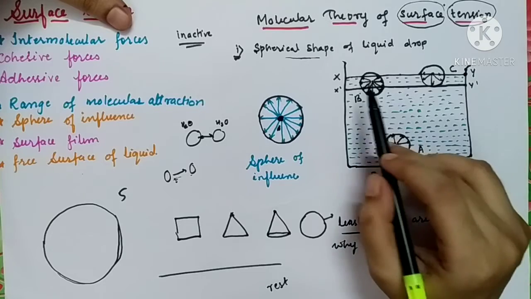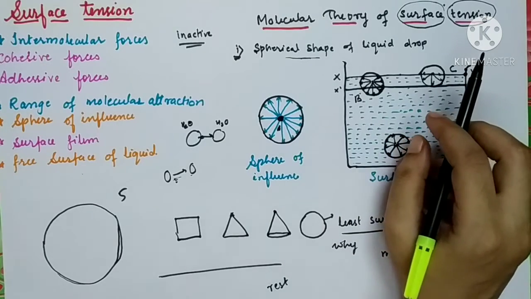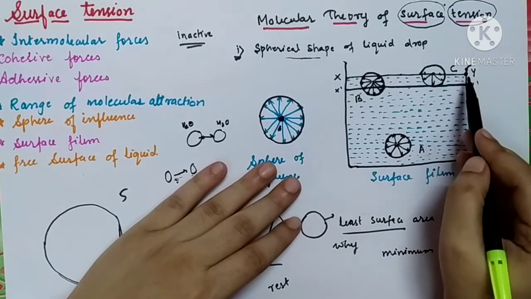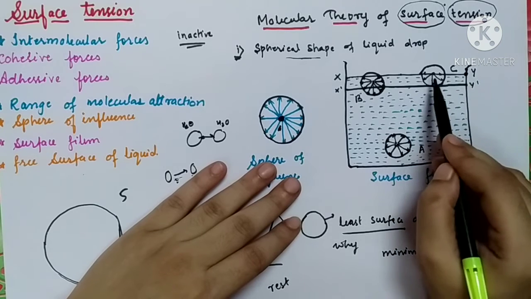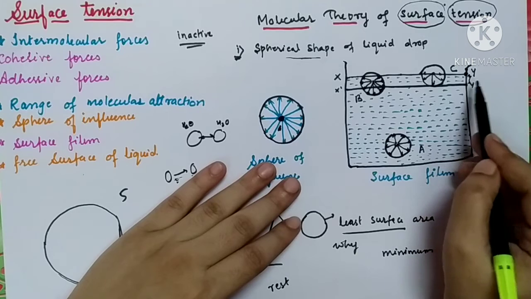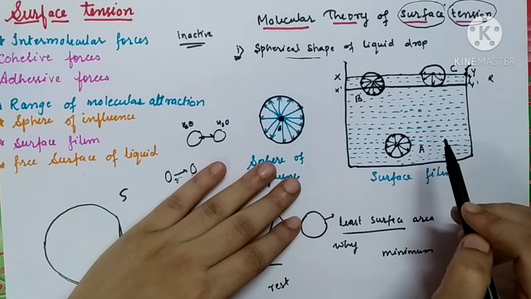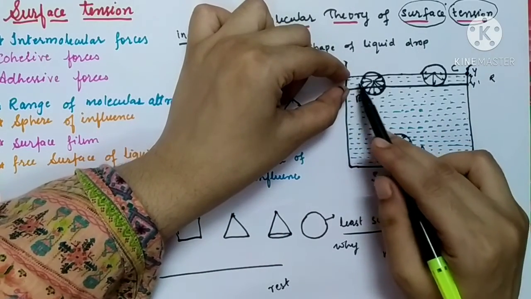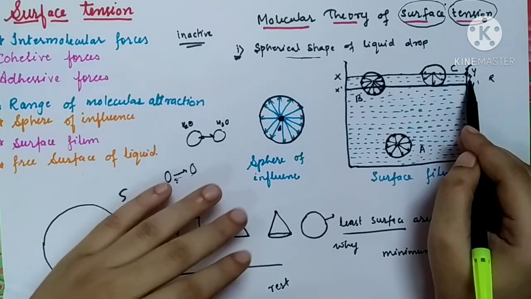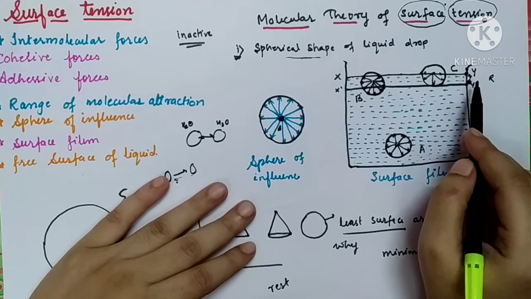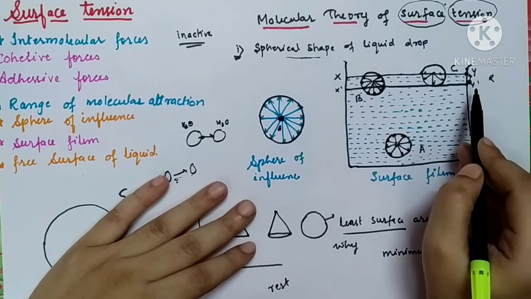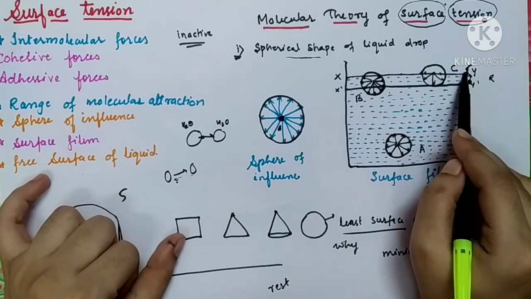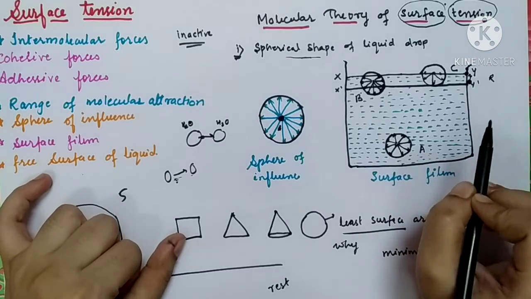Now surface film is nothing but the layer of liquid such that the thickness of this layer is equal to the range of molecular attraction. So this much part of the liquid is called the free surface film. So we have taken the surface film XY, X dash, Y dash, and the free surface of a liquid is XY because this surface is exactly in contact with air.